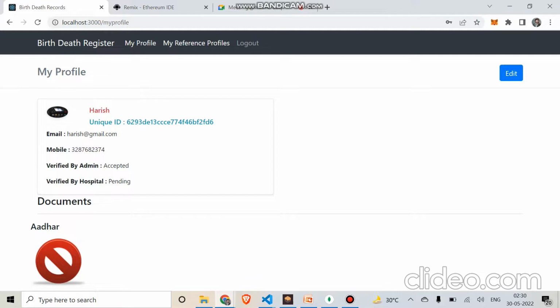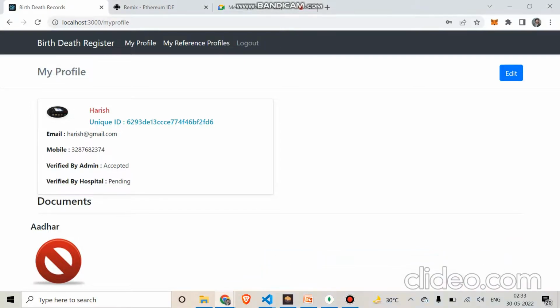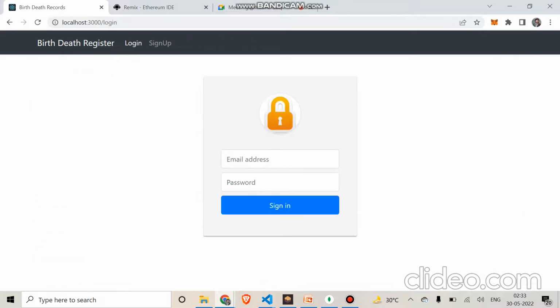Here we can see it is in a pending state. Now we are explaining the user portal. There is a pending status shown in the hospital tag, and there is no option to print the birth and death certificate. To print the birth and death certificate, it has to be accepted by both ends, the admin and the hospital portal. Let us explain the hospital portal also.